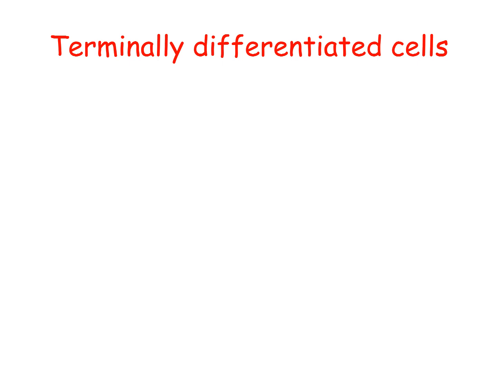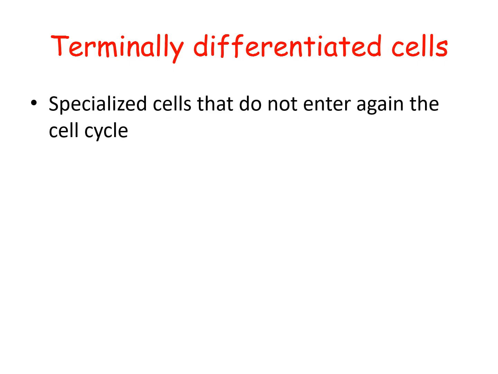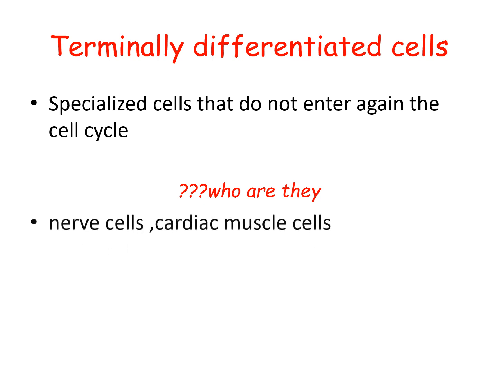The terminally differentiated cells are the cells which do not enter the cell cycle and do not divide again. They are terminally differentiated. The best examples we have here are the nerve cells and the cardiac muscle cells.